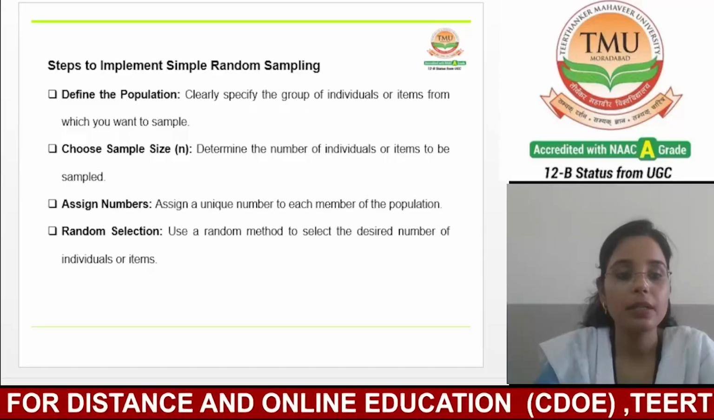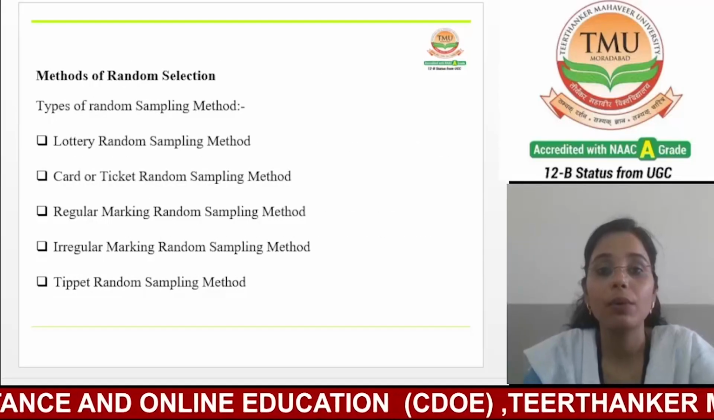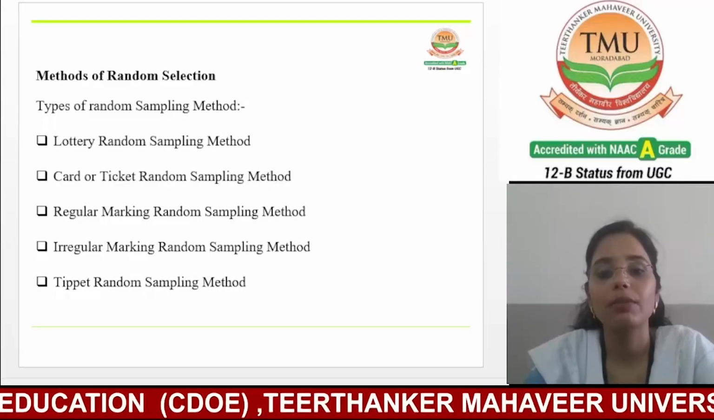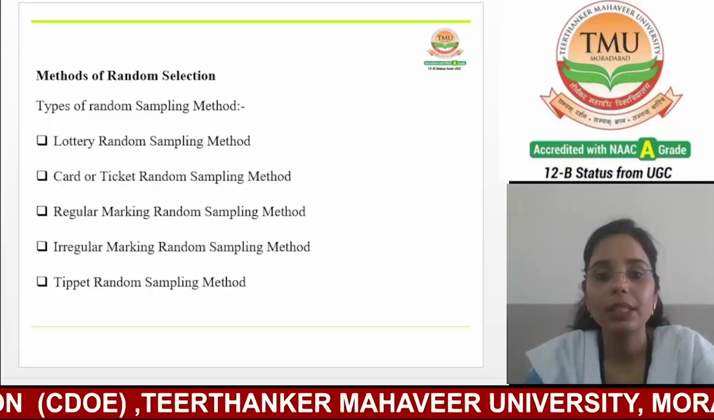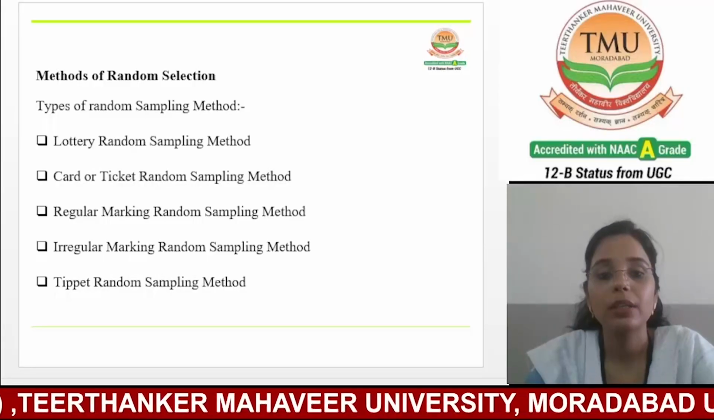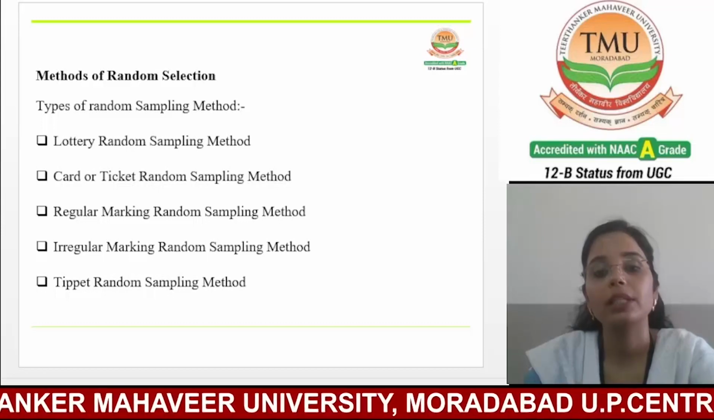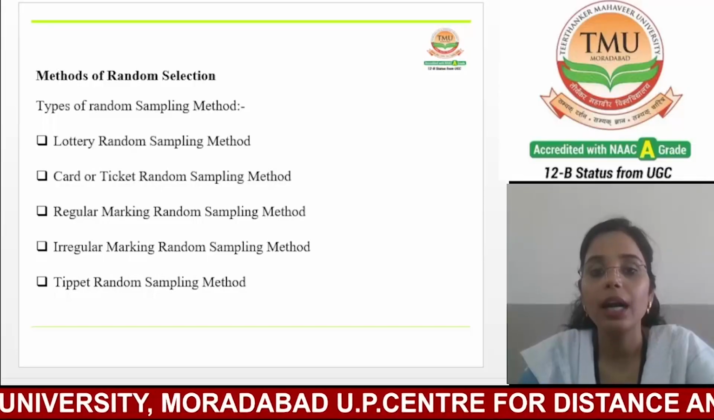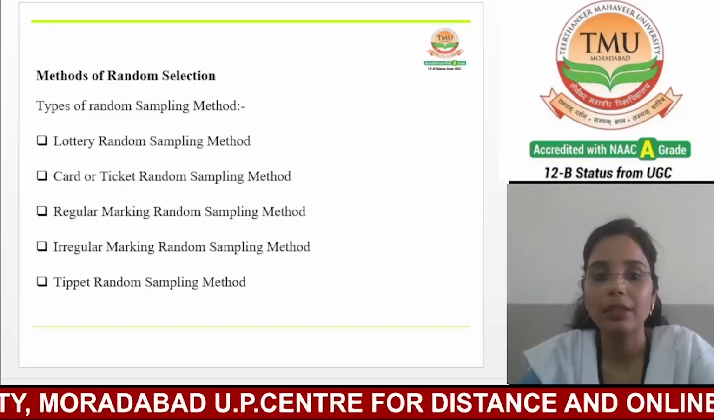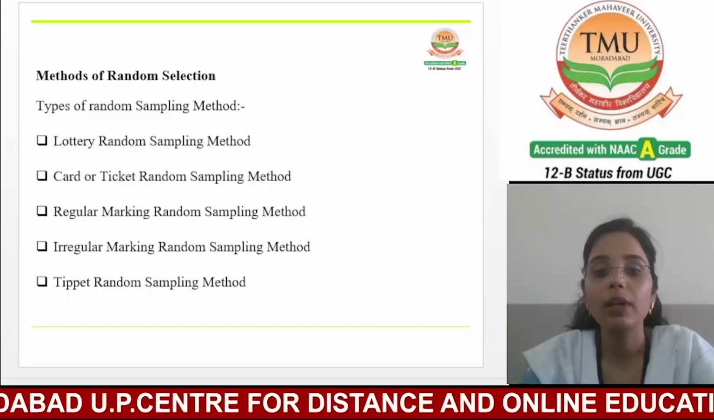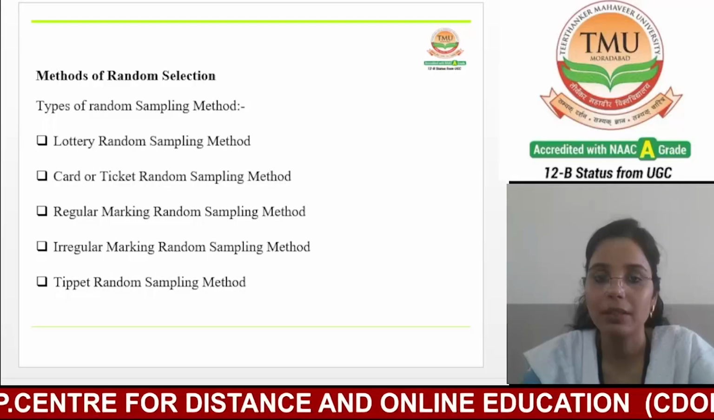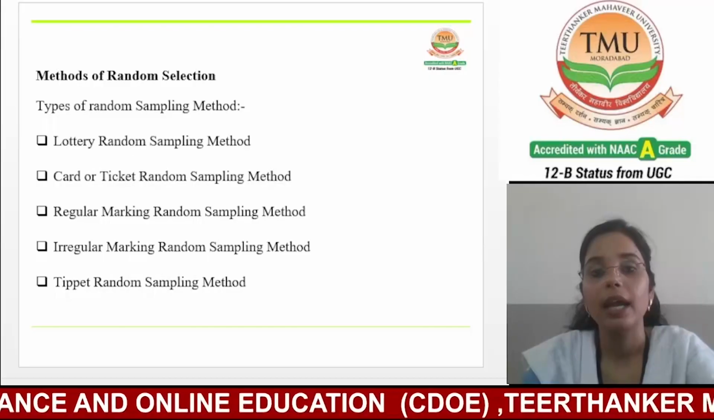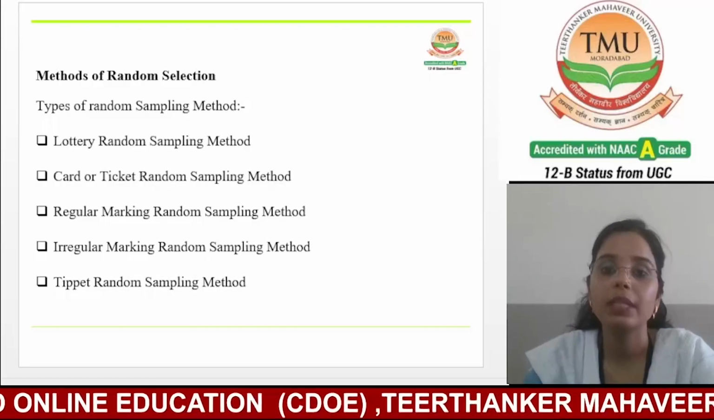Now, next, we are going to discuss the methods of random selection. There are various methods of random selection. As you can see, we have mentioned 5 methods. The first one is the lottery random sampling method. The second one is the card or ticket random sampling method. The third one is the regular marking random sampling method. The next one is the irregular marking random sampling method. And the last one is the Tippett random sampling method.